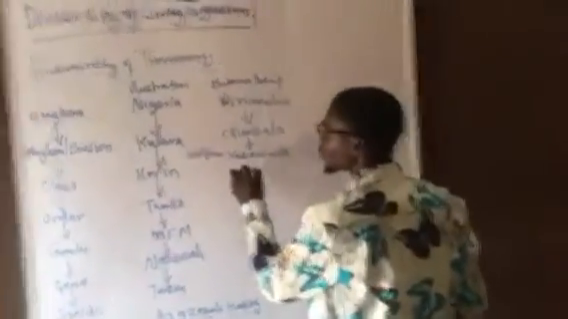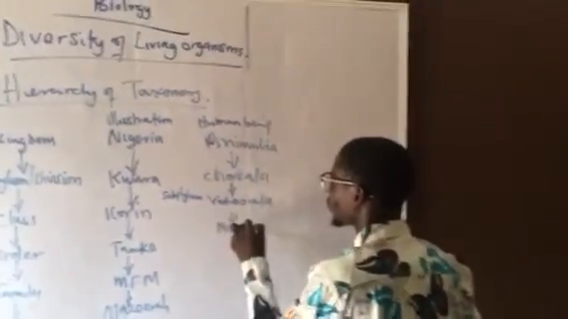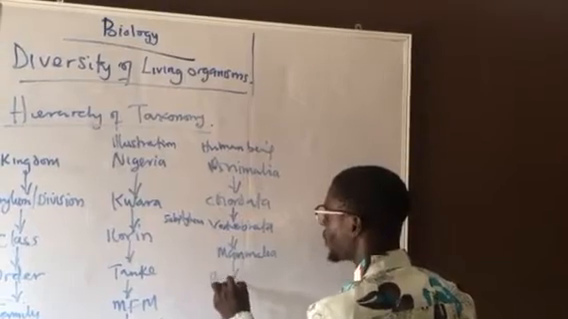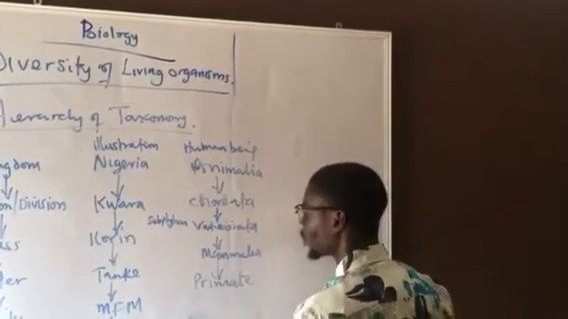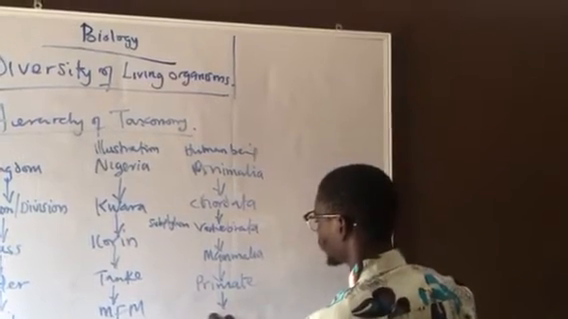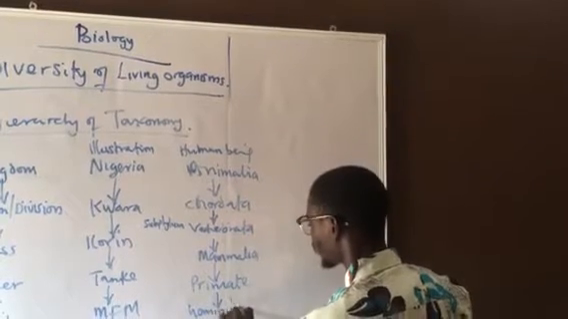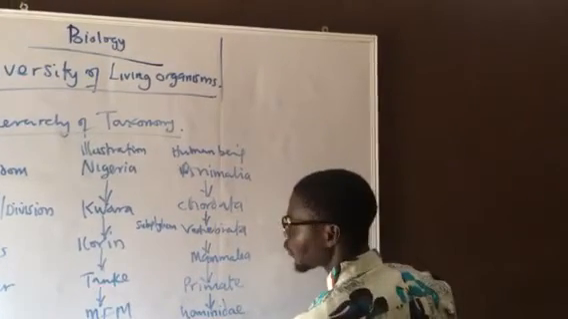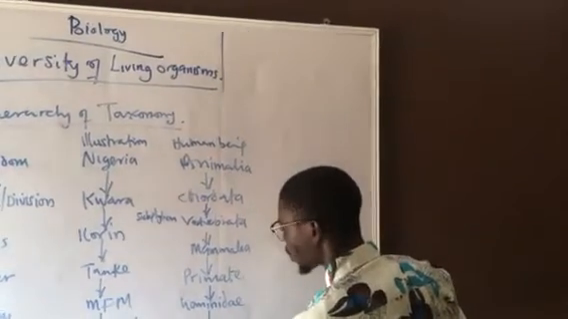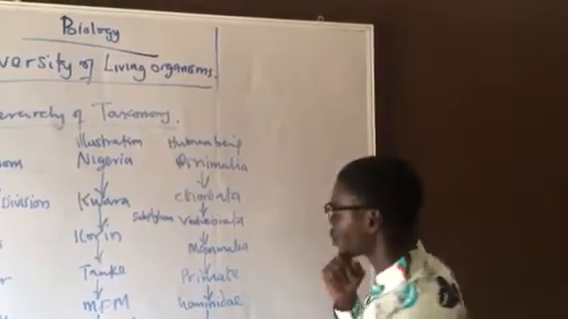Then we have class Mammalia. From class Mammalia, we have order Primates. From order Primates, we have family Hominidae. We have genus Homo and species sapiens. So human beings, Homo sapiens, based on this classification.